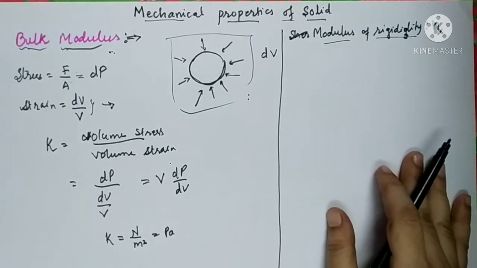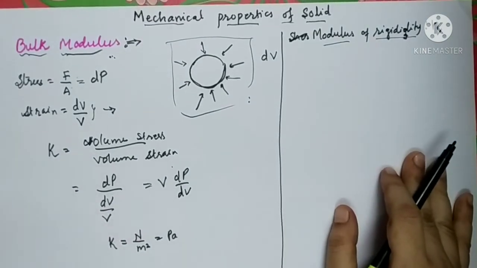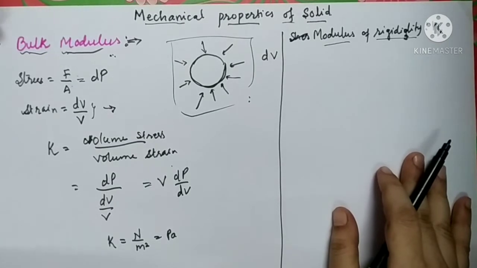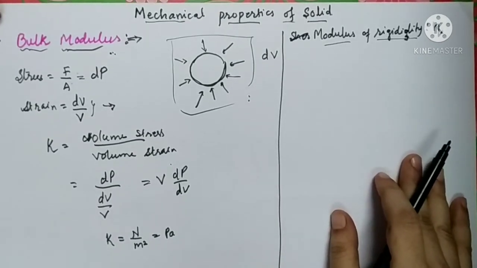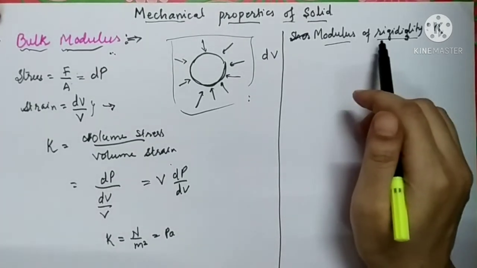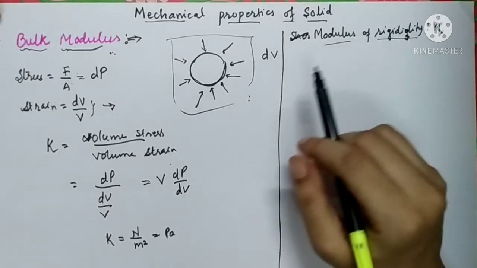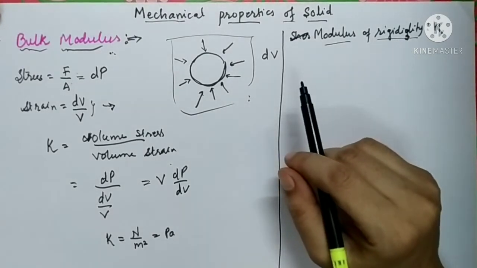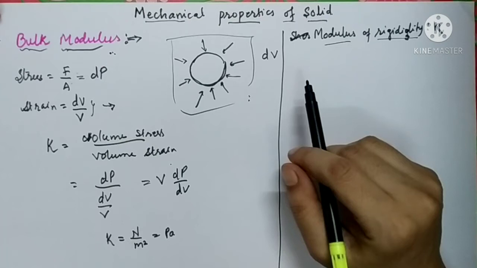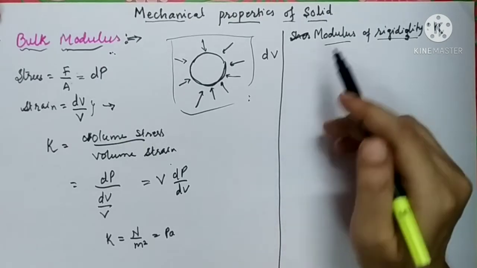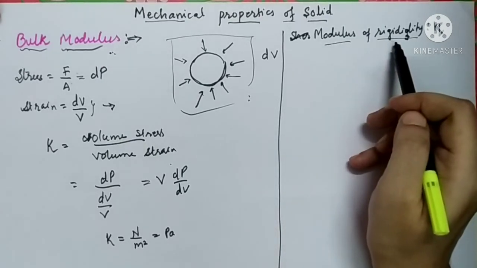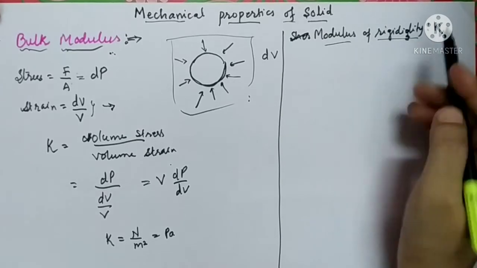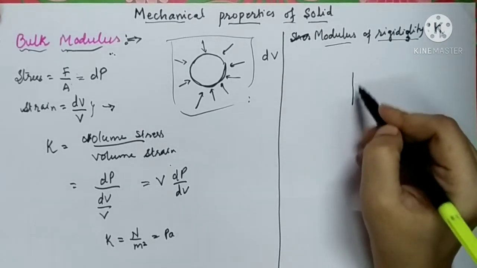If you have applied stress so that the object has changed its shape, then we are going to define the modulus of rigidity. As we all know, out of the three states of matter, only solid has a definite shape, so this modulus of elasticity will be applicable to solids only. Now for that, let us consider one cube.